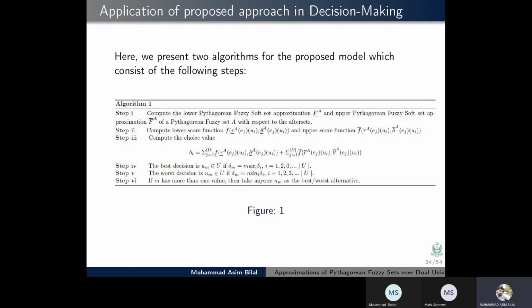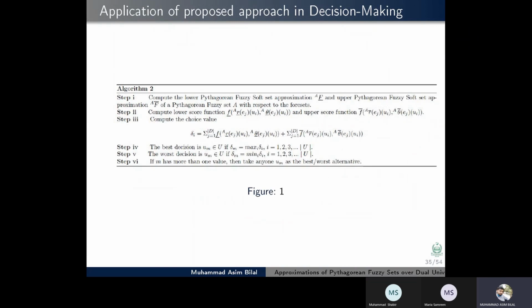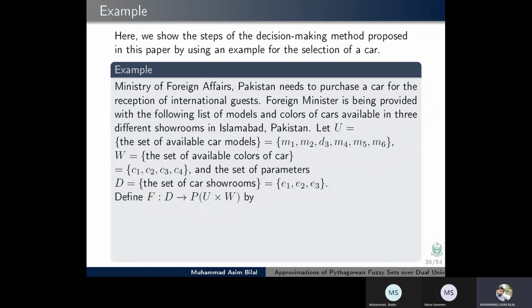If more than one m qualifies, each is the best or worst alternative. Algorithm 2 is simply the dual of the above algorithm with respect to soft sets. Example to illustrate the above algorithm. Here we show the steps of the decision making method proposed in this paper by using an example for the selection